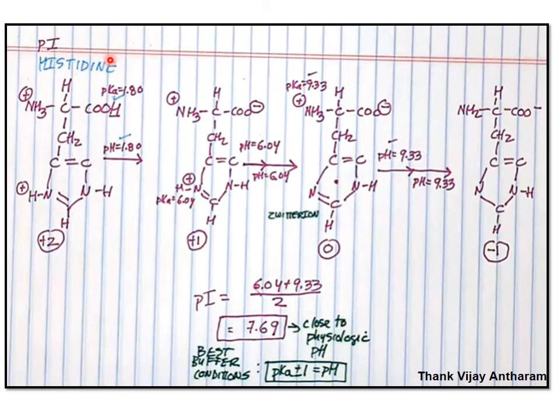For example, histidine. In the structure we have seen +2 charge, so the net charge is +2. For the alpha carboxylic acid, when we increase the pH to 1.80, this acid undergoes ionization, with removal of hydrogen.